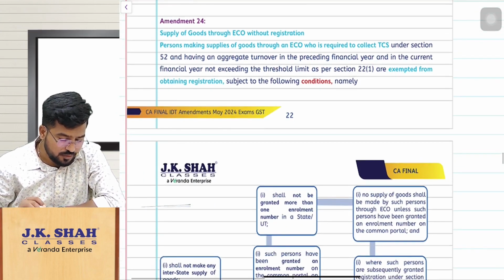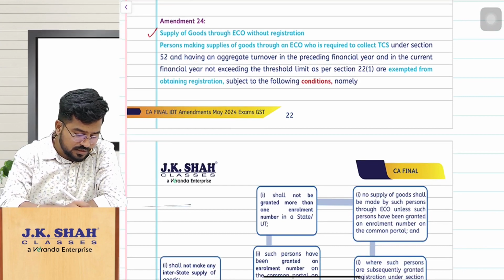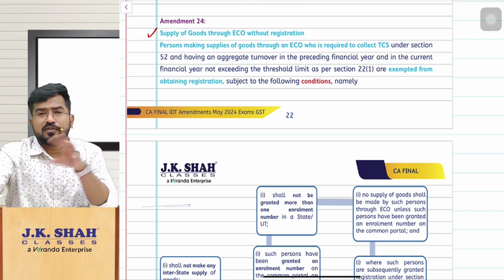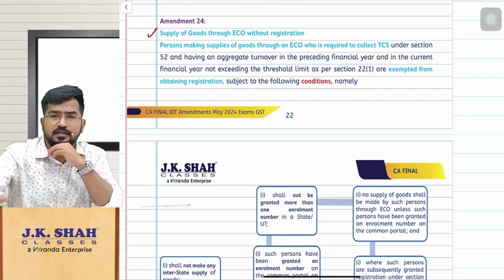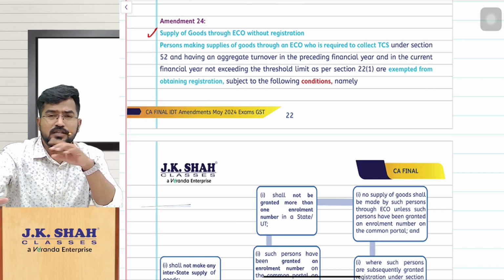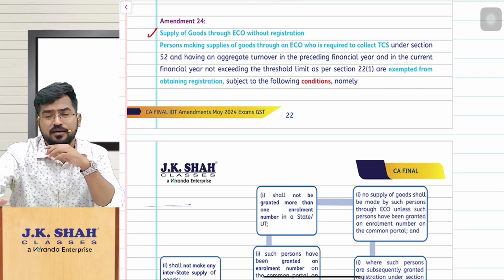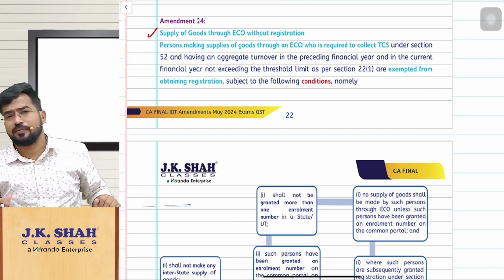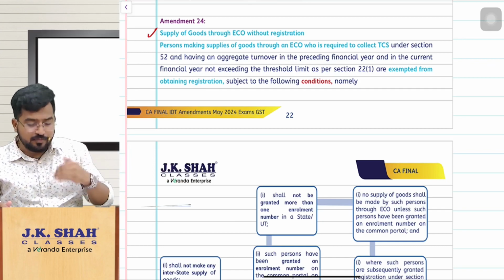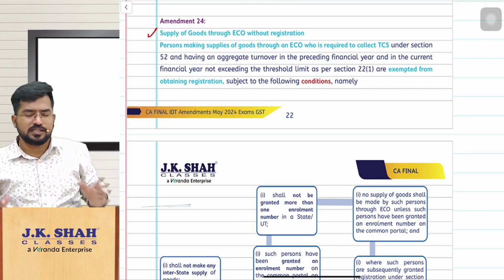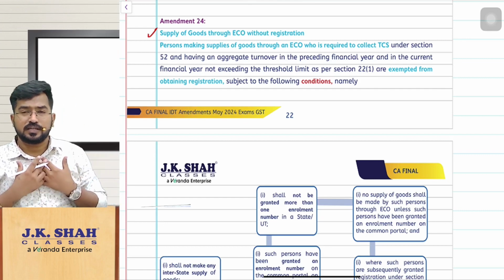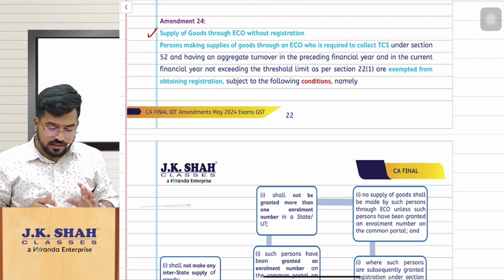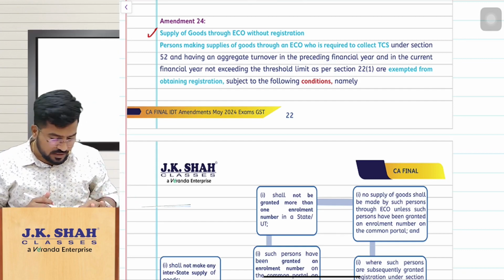Next, amendment number 24. So this is something interesting again. What is that? Supply of goods through e-commerce operator without registration. If you remember, when we were discussing section 24 compulsory registration, section 24 says if you are supplying goods through an e-commerce operator, you should definitely go for GST registration. But if you are supplying services through an e-commerce operator, still you can enjoy the threshold limit relaxation. The same thing now has been applied even for goods also. That means now if you supply goods through an e-commerce operator, still you can enjoy the threshold limit registration. But you have to follow certain procedure and certain conditions here.